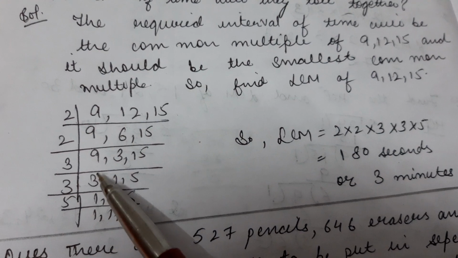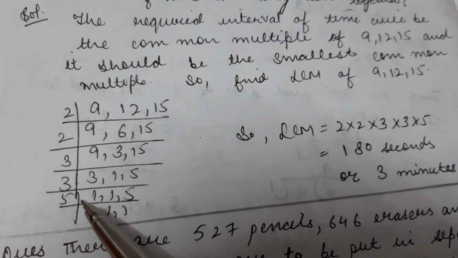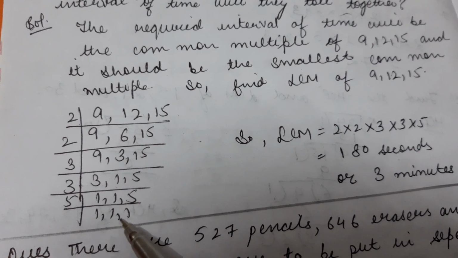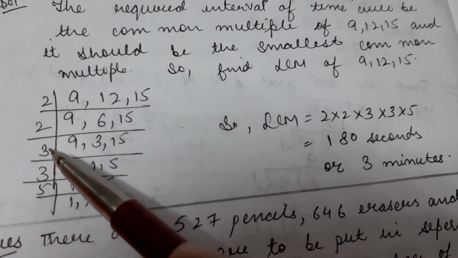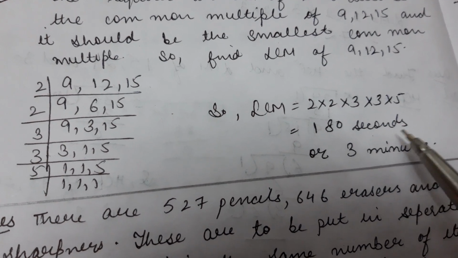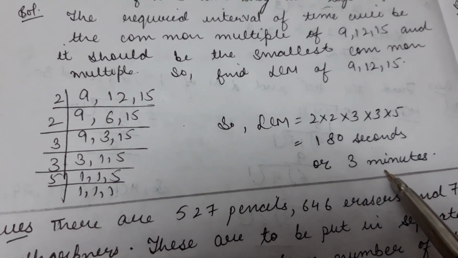Next again 3 1s are 3, then this one as it is and 5 as it is. So next 5 1s are 5. So ultimately at the last we get 1 1 1. So the LCM is 2 into 2 into 3 into 3 into 5. That is 180 seconds, or if I convert it into minutes, it will be 3 minutes.